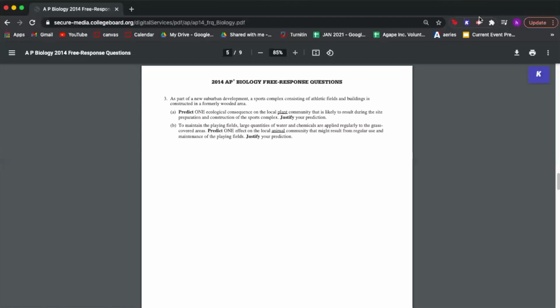Another available prediction would be that there's a decrease in biodiversity. The justification of this can be that there's a removal of trees, shrubs, grass, and more in that particular area, leading to the decrease in the amount of different species of plants occupying the area. Another example of a justification for this prediction could be that the pollution from the preparation and construction of the sports complex can lead to the deaths of certain species of plants.